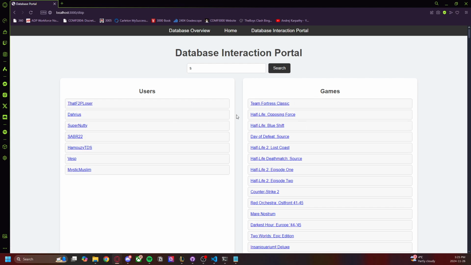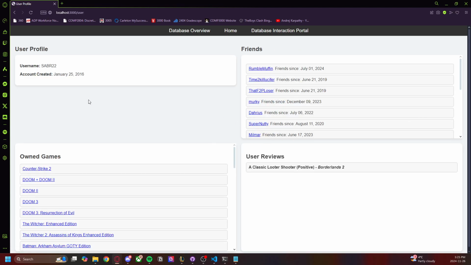So this is a first example of a use case: searching for either games or users, and it lets you discover potentially different games that you weren't aware of that exist, or different users that you can look at. For this one, we're going to do a refinement query on this first search, which is clicking the user here, Saber22, which is my username on Steam, and we can view that profile now, which is refining that search query